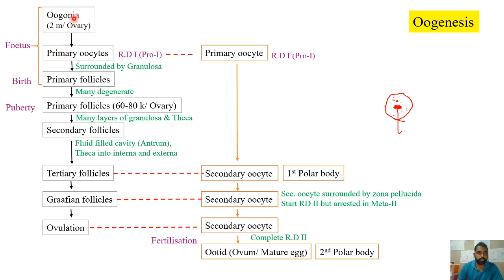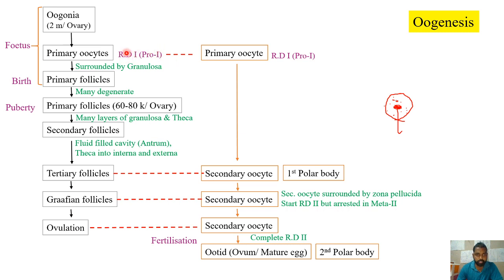Now, this oogonia will develop into the primary oocyte, which is arrested in reduction division 1, in the prophase 1 diplotene stage. That is, the reduction division will start in the fetal stage itself, but it is arrested in reduction division 1. That is, in the first meiotic division itself, the cell division is arrested. And that particular stage where this cell division is arrested is prophase 1, in that it is the diplotene stage.